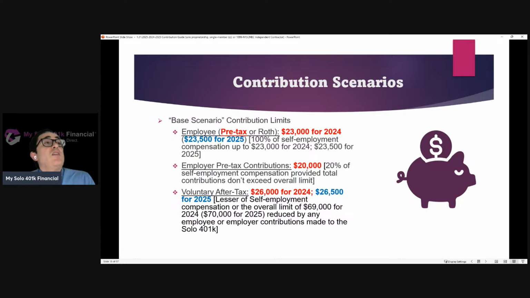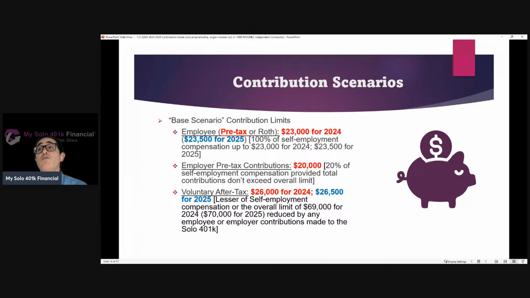So with that base scenario, how much can this individual contribute? Well, for 2024, they're able to contribute 100% of their self-employment compensation. Remember, we're assuming that's $100,000, dollar for dollar, up to $23,000. Then they can make an employer contribution of 20% of their self-employment compensation. So that's another $20,000. So now they have $43,000 in their pre-tax account.